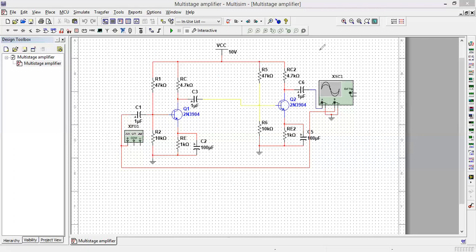So this is the circuit diagram of the two-stage common emitter amplifier. We have stage 1 and we have stage 2. What will we do in this experiment? Actually, we will measure the overall voltage gain. So what is actually the procedure? The procedure is that first we have to build this circuit. We have to connect two single stage common emitter amplifiers in cascade. So this is actually our circuit diagram.